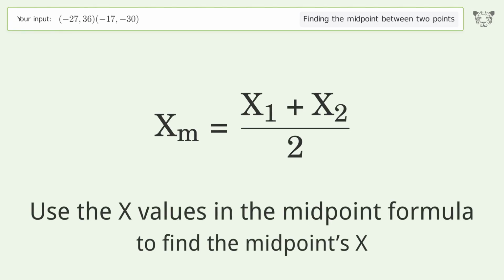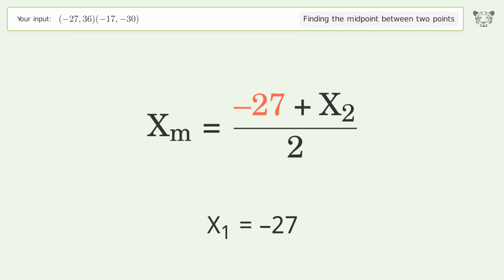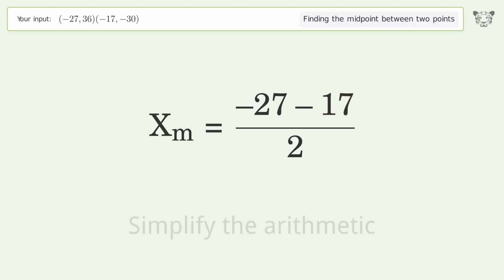Use the x values in the midpoint formula to find the midpoint's x. x1 equals -27. x2 equals -17. Simplify the arithmetic.